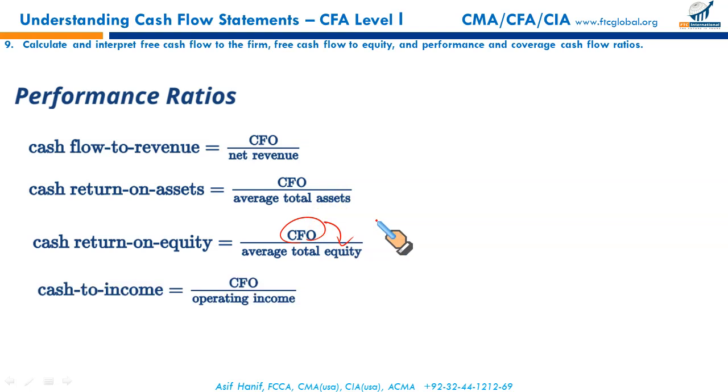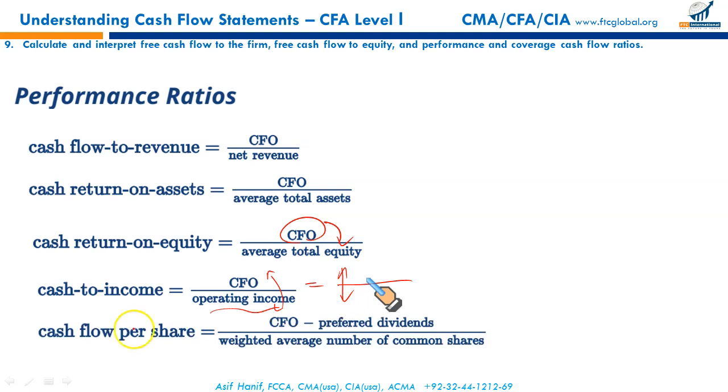Cash flow to income. This ratio is greatly affected by credit sales, because in the denominator, your operating income is influenced by sales, but we may not have collected all the sales, so your cash could be different. Your revenue could be very high, but since you have given quite an extended collection period to your customers, there could be a sizable difference between your operating cash flows and your operating income. So the ratio is greatly affected by credit sales or non-cash charges.